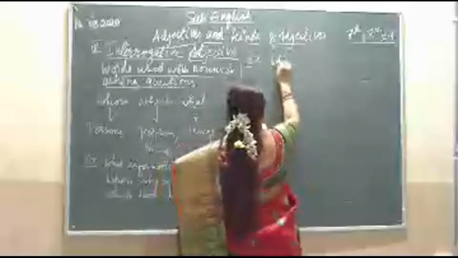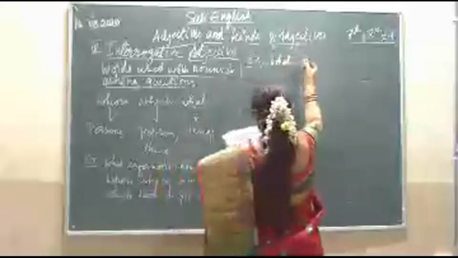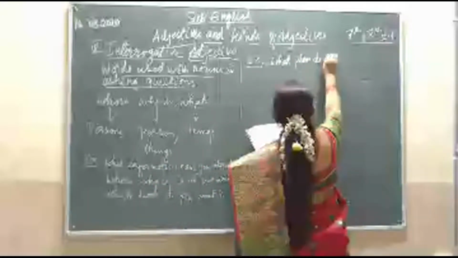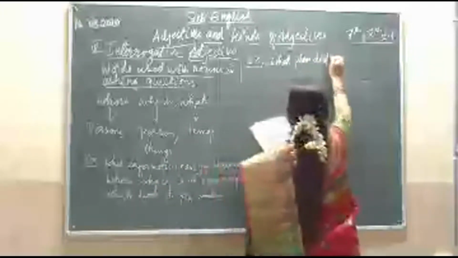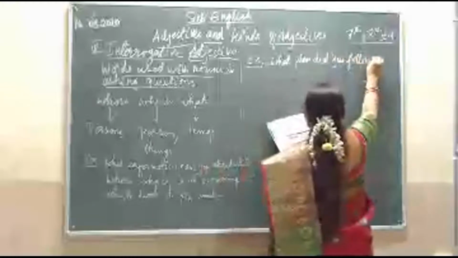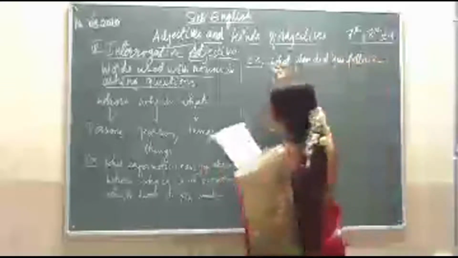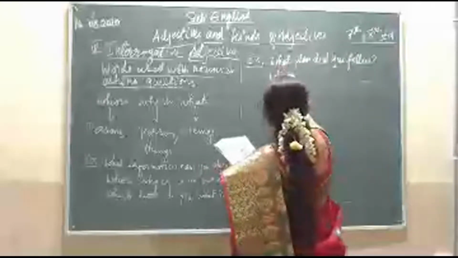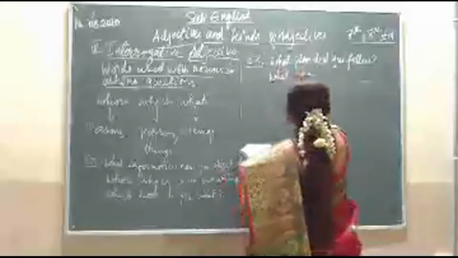What plan did you follow? So this is the first sentence. What plan did you follow? Then, what is your plan?